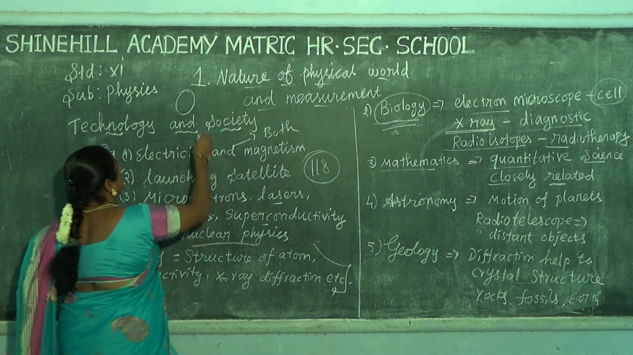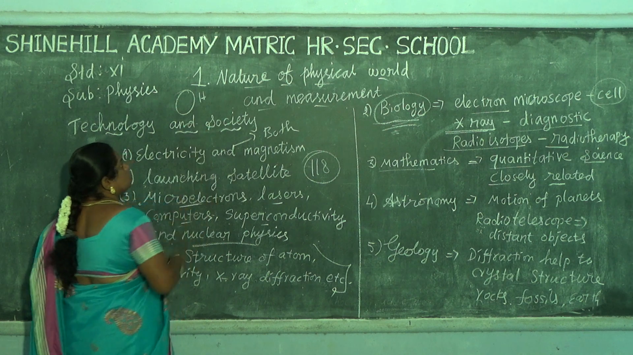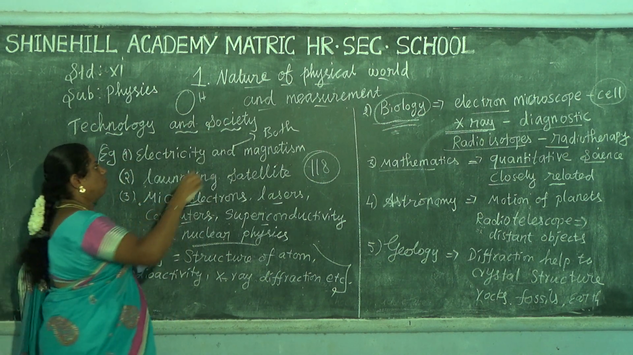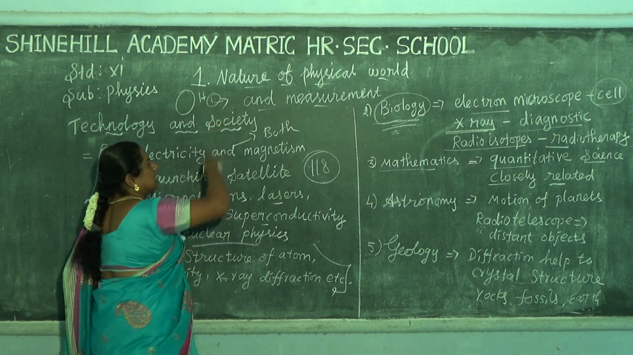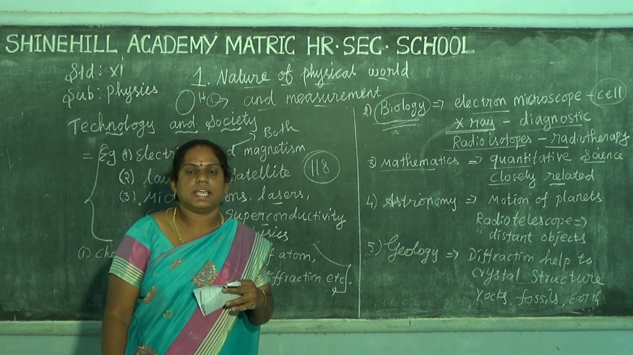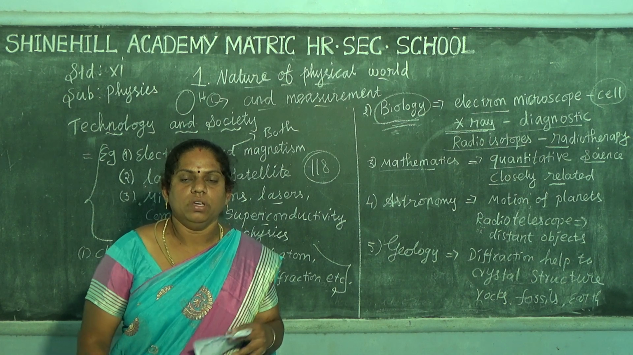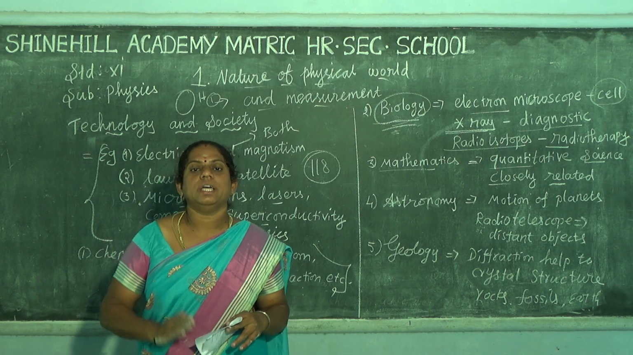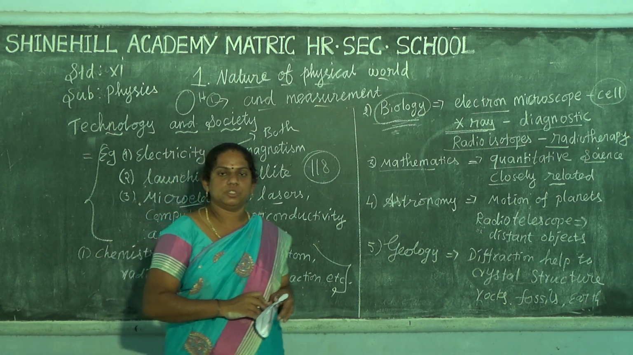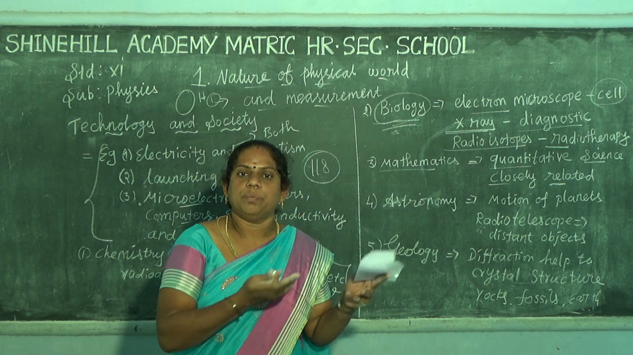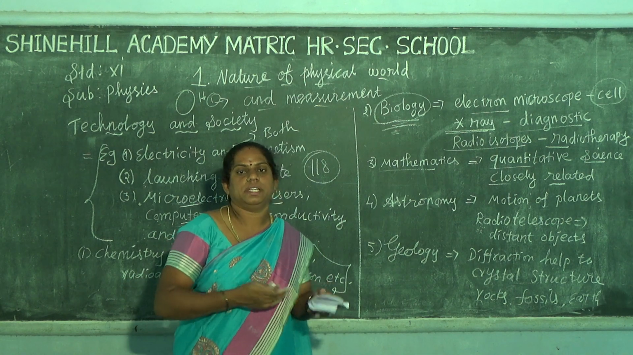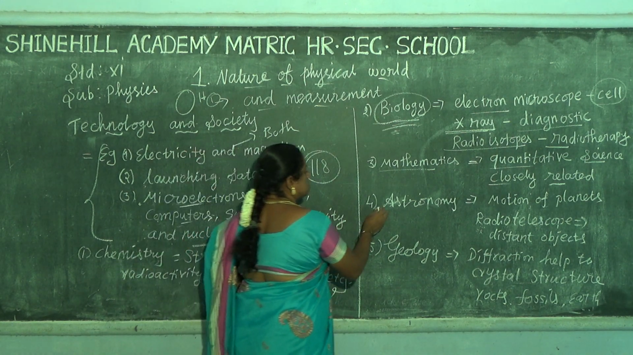For example, hydrogen. Hydrogen's atomic number is 1. So the 1 is the mathematical purpose. Mathematics is used for the quantitative science, for how many electrons or how many protons are present. That is the mathematical part. Next one is astronomy.